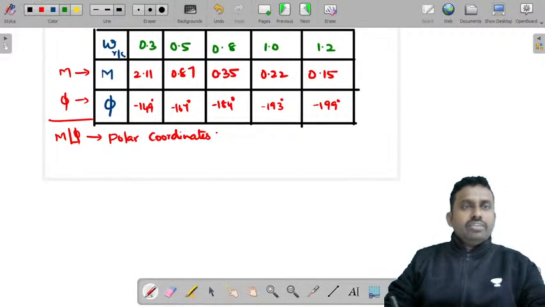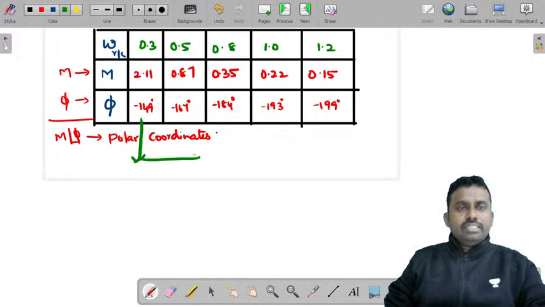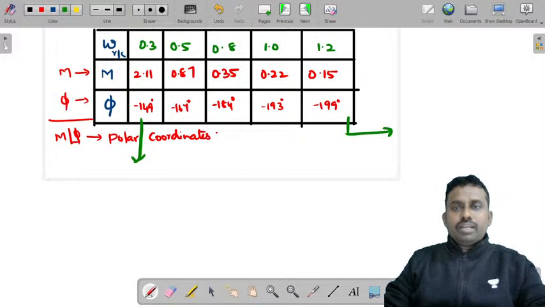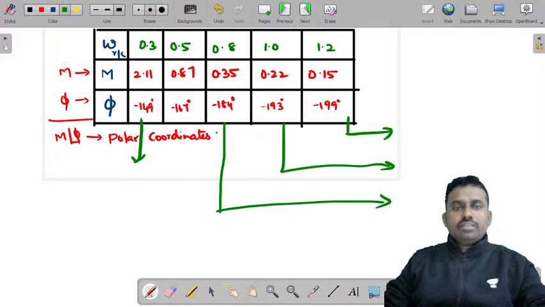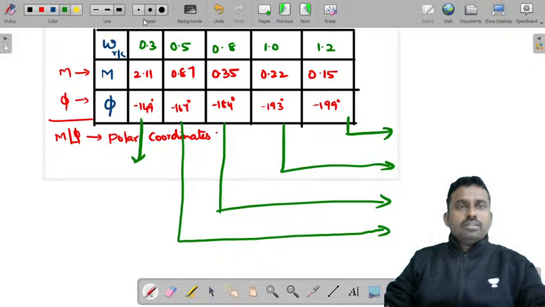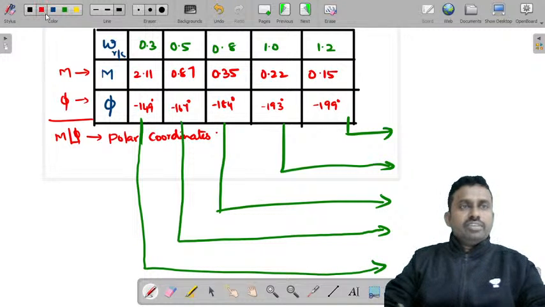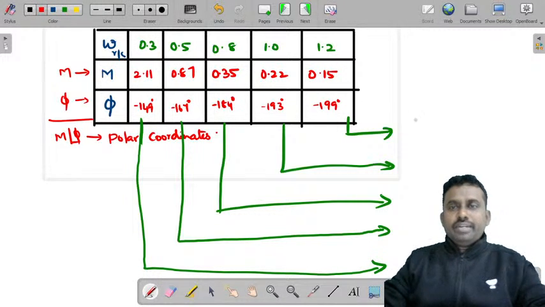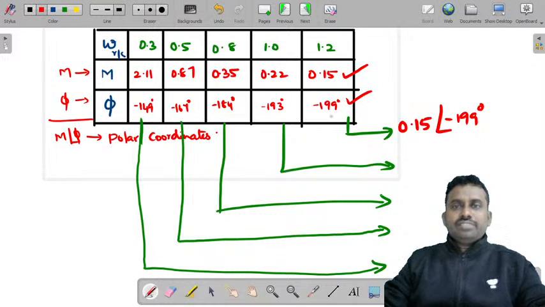See, the value that you need to write, let's write it like this. I'll start from this last value. The first value, at 1.2, is 0.15 at an angle minus 199 degrees. You need to write this magnitude and this phase angle.